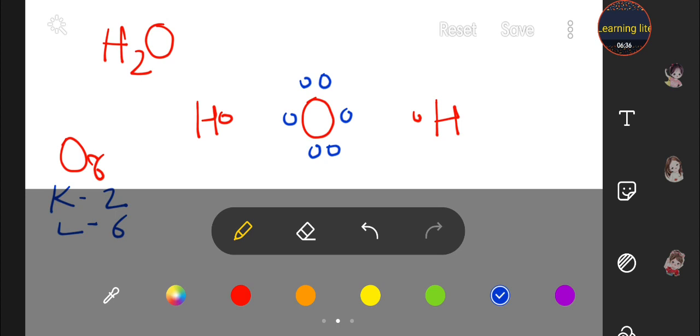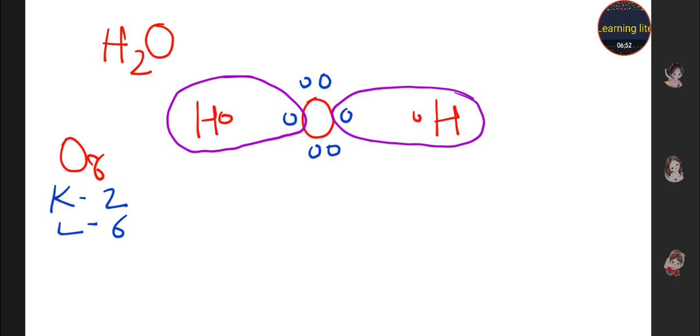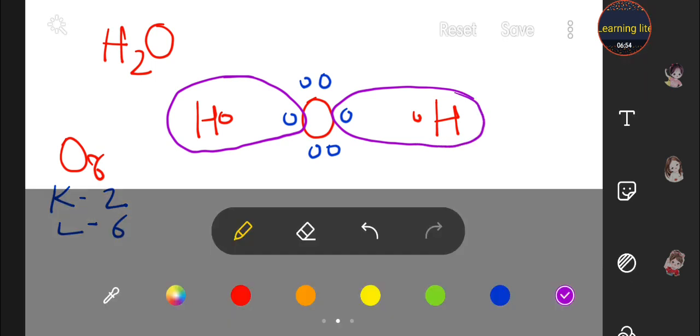How do they share the electrons? This hydrogen shares that electron, and they complete their octet. 1 2 3 4 5 6.